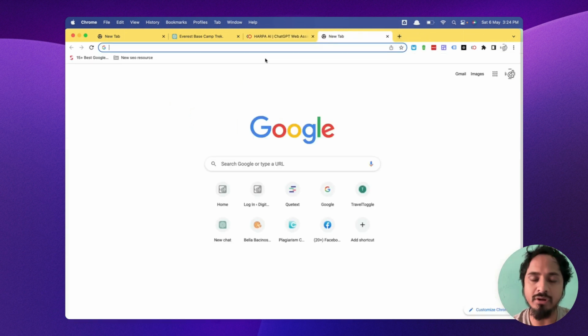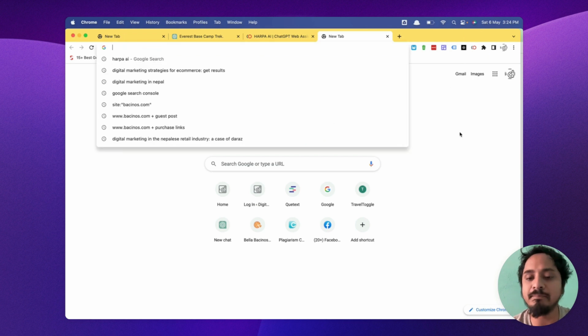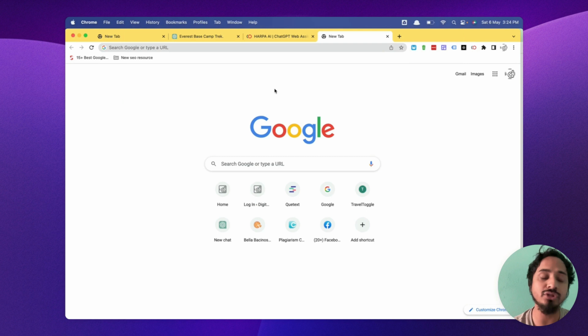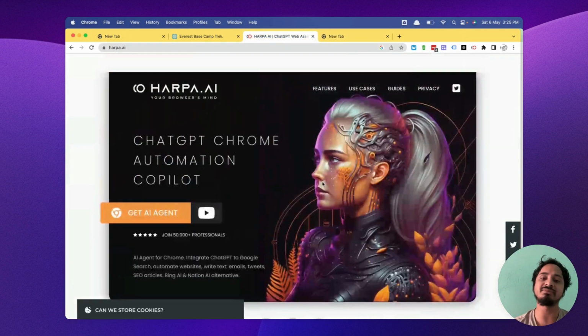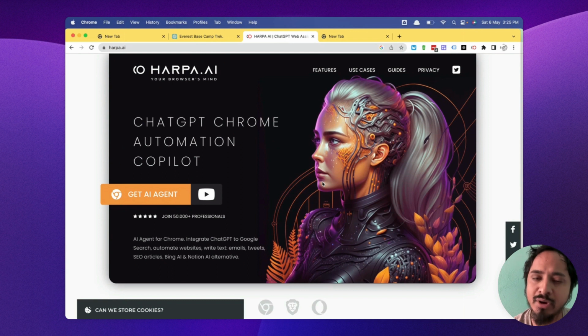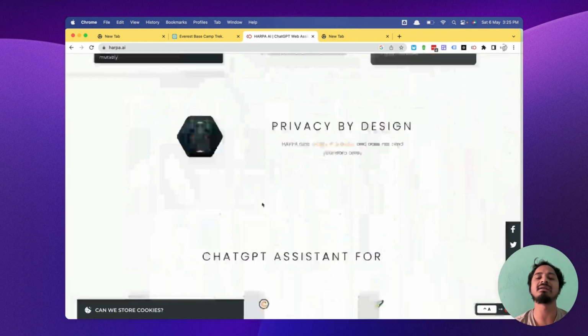So we already know AI PRM is also there, and there are lots of other extensions we can use in order to optimize the content, productivity, and save time using ChatGPT. Those tools are all powered by OpenAI, and ChatGPT is the one tool. So this also uses the ChatGPT features to give the output, but it is kind of a mind of ChatGPT. Okay, so let's test this tool and see if it is any good.